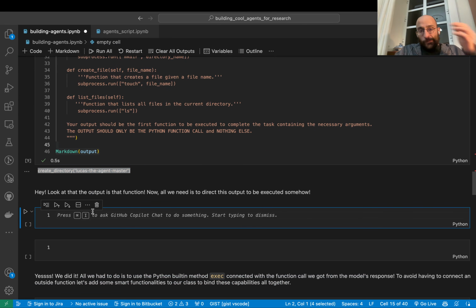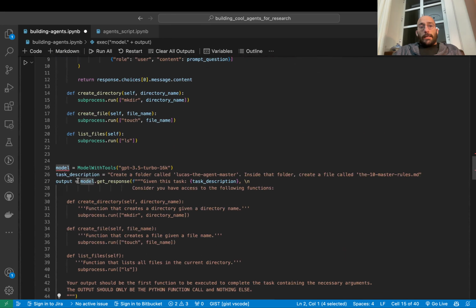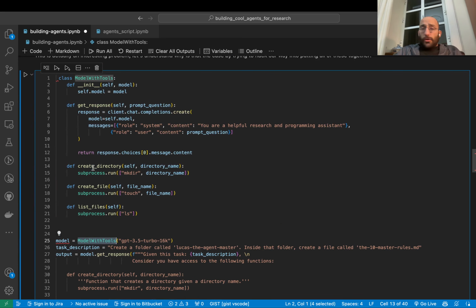And awesome. Now what we want is to get this output and somehow give the model the ability to execute as well. So what are we going to do? Well, we can use this amazing little Python built-in functionality called exec. And then all we have to do is, since I created a variable here called model that instantiates the model with tools class, you don't have to do it like this.